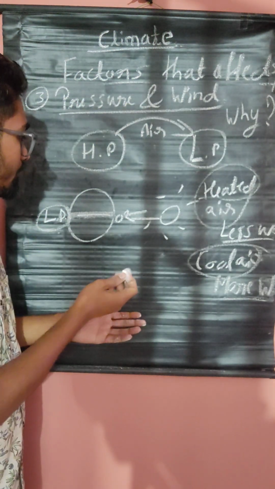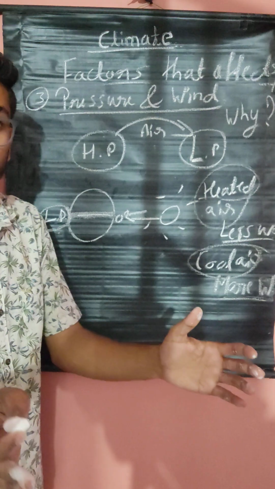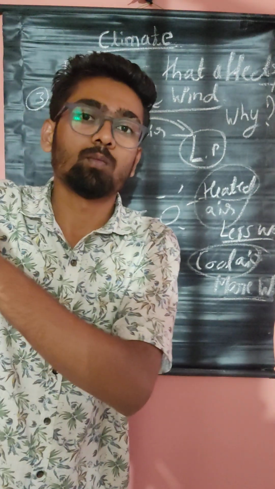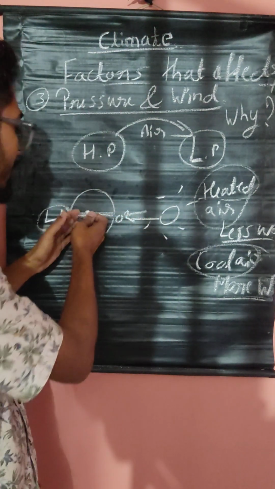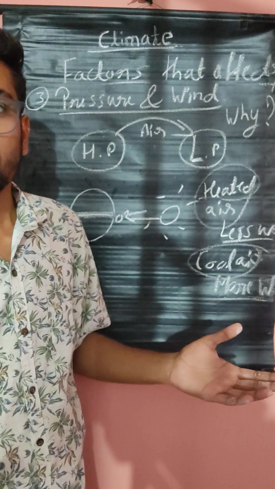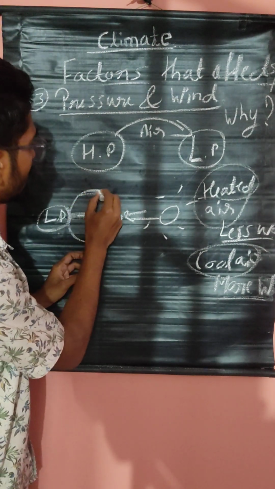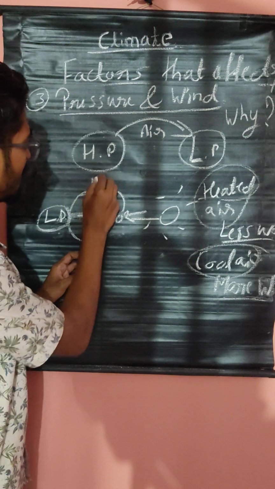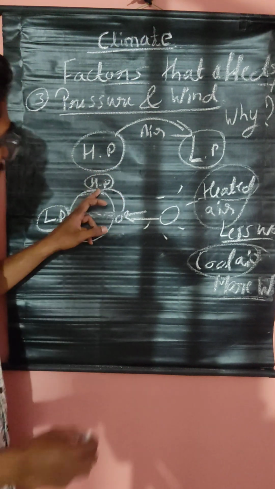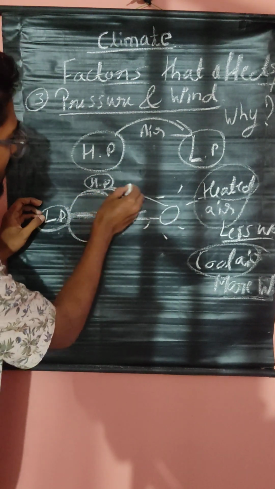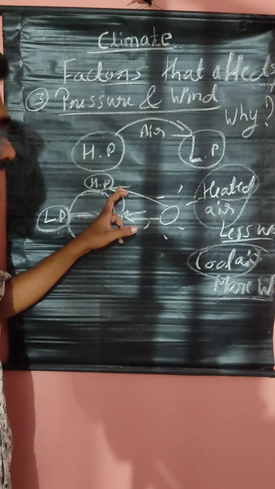And next, to fill this gap, the cold air from outside will come and fill here. Where is the cold air? Here, the pole. This pole is there, no? From here, the air will come. Here high pressure is created because the intensity of the sun is less.